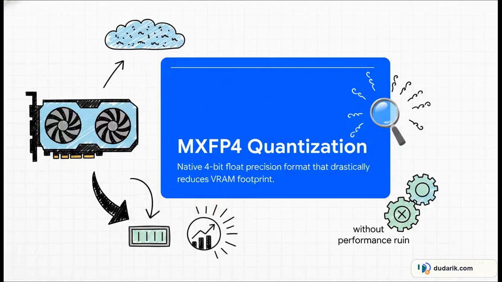Pretty wild. But you might be wondering, how on earth do you fit 117 billion parameters onto a single 80 gigabyte card? Well, the answer is MXFP4 quantization. This is a native post-training weight precision format that uses 4-bit floats. Essentially, it allows these massive MoE models to drastically reduce their VRAM footprint right out of the box. You don't have to compress it yourself and accidentally ruin the performance. All the official evaluations were actually run on this exact MXFP4 quantization, meaning the high scores you see reported are the exact scores you're going to get on your own hardware.